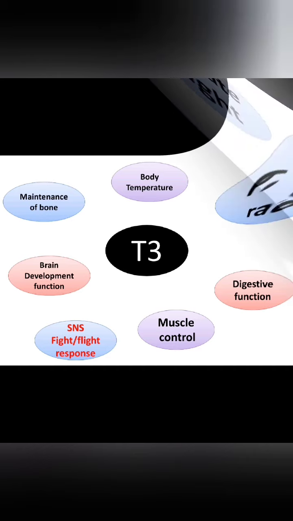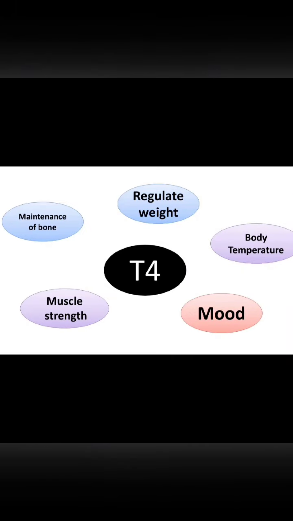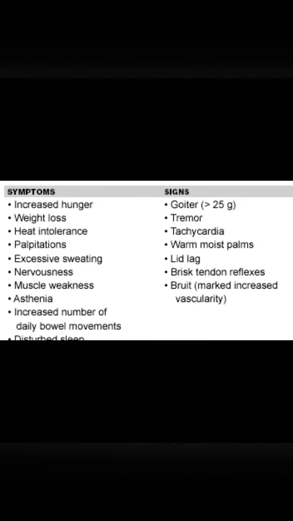Likewise, the T4 hormone regulates weight, muscle strength, body temperature, and even your mood. Both these hormones also lead to an increase in basal metabolic rate, helping in energy regulation in the body, and are also involved in calcium metabolism. All these are normal regulations, metabolism, and functions. What happens if all this is increased?